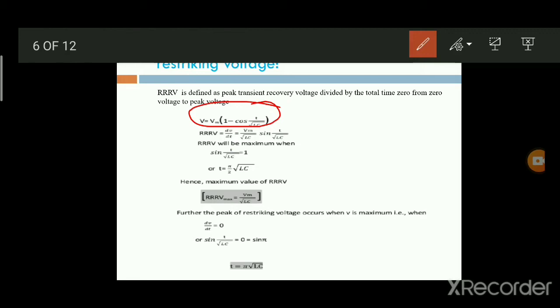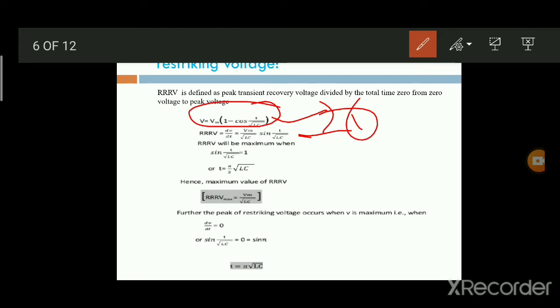Next, we obtain the rate of rise of restriking voltage by differentiating this equation with respect to t. Then dv by dt equal to Vm by root LC sin of t by root LC. Differentiating equation number 1, we obtain this equation.